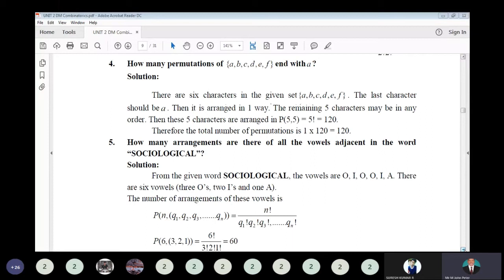The remaining 5 letters are available without any restriction and no letter is repeated, so 5 factorial permutations. So 1 into 120 equals 120. You can make that many permutations.